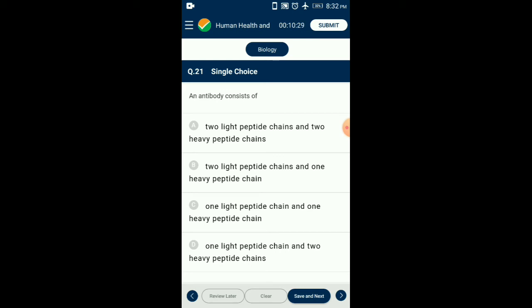Each light and heavy chain is further subdivided into variable and constant regions. The variable portion is generally the antigen binding area. The constant region is used for various biological functions like the determination of adherence, complement activation, and binding to the cell surface receptors. So the answer for this question is option A, 2 light peptide chains and 2 heavy peptide chains.